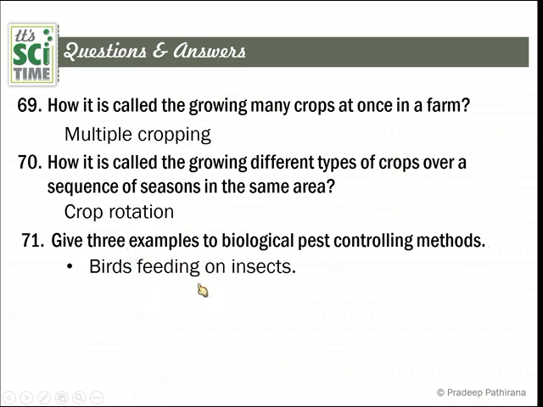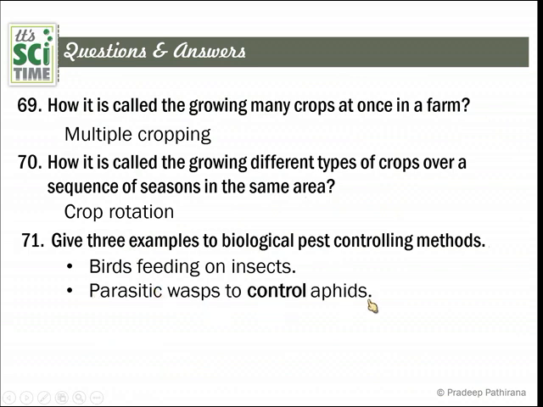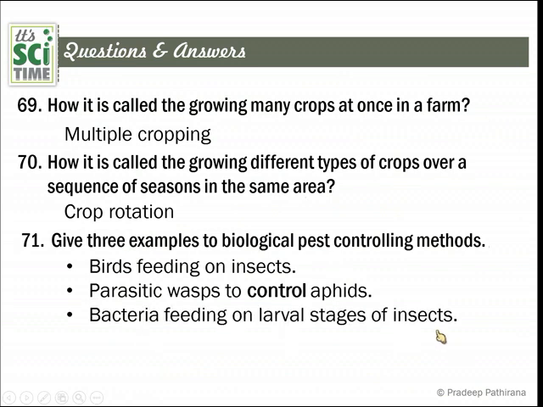The insectivorous birds eat insects. Parasitic wasps to control aphids. There are some wasp types that eat aphids. Bacteria feeding on the larval stage of insects. Insects can be easily controlled when the larval stage is controlled. Then there are friendly bacteria types that destroy the larval stage of insects. These are the examples of biological pest controlling methods.